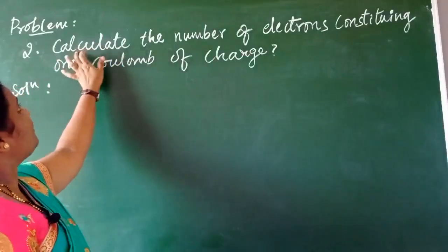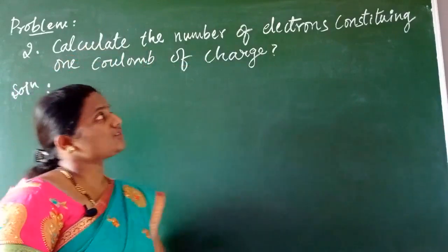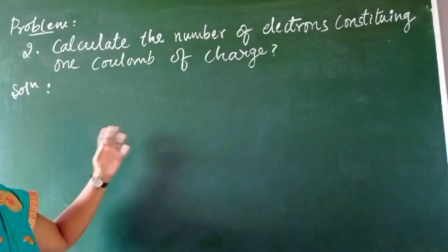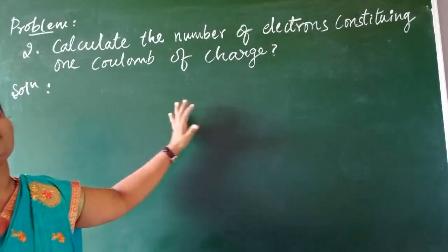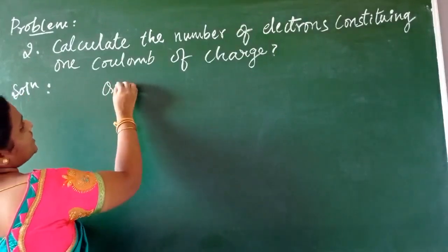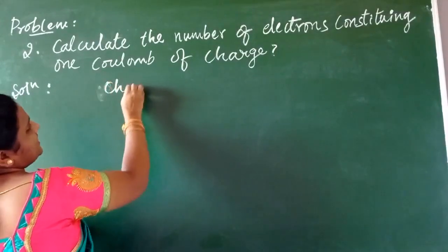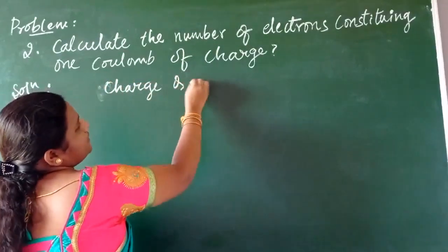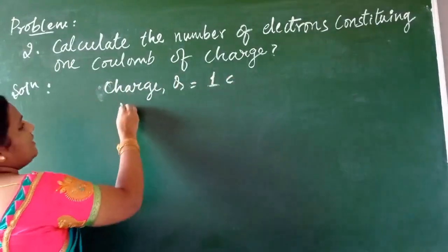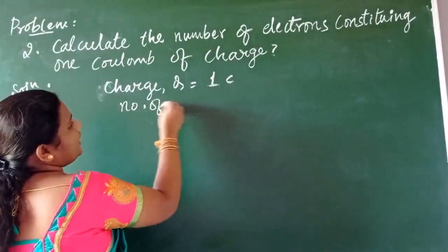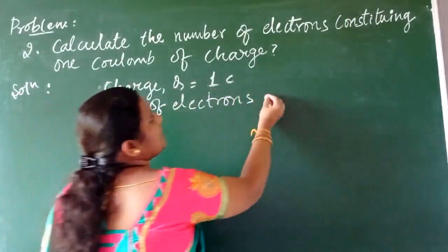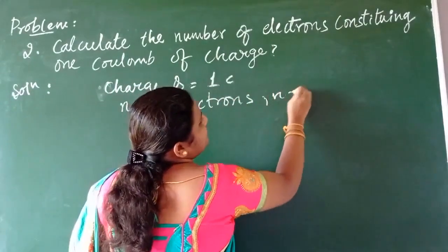Let's solve one more problem, that is, calculate the number of electrons constituting 1 coulomb of charge. We have to calculate how many electrons will constitute what? 1 coulomb of charge. So what are the given things, children? The charge is what? Q, isn't it, children? Charge Q is equal to what? 1C, we can write here. Then the number of electrons we need to calculate, isn't it? How many electrons are there? We have to calculate. That can be written as N is equal to what?